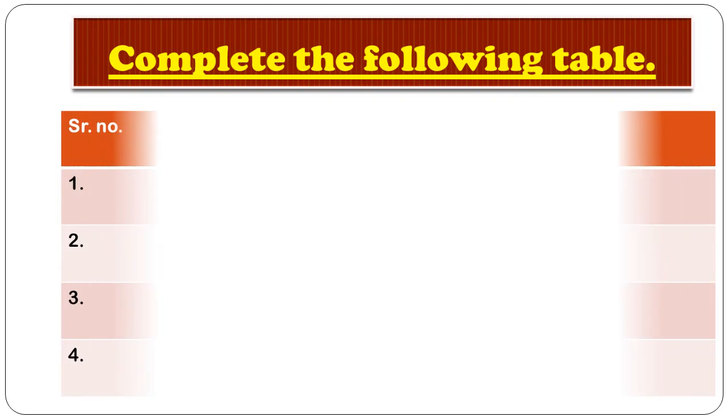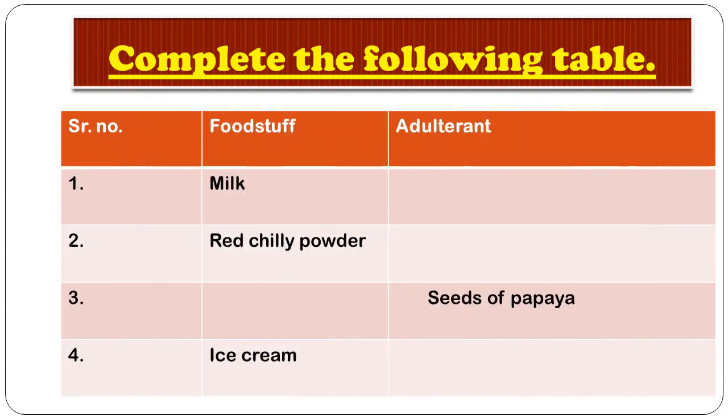Okay, so complete the following table. This is given on page number 38 of your class 7 textbook. Here three columns are given. First is for foodstuff, and second is for adulterant. Three types of foodstuffs are given here: milk, red chili powder, and ice cream. The third one we have to find out. And we have to write here the adulterant of a particular foodstuff.